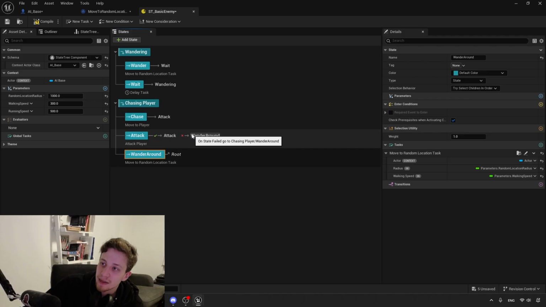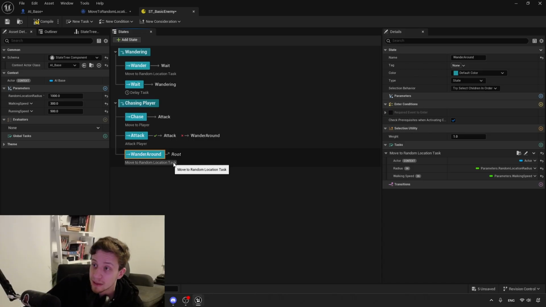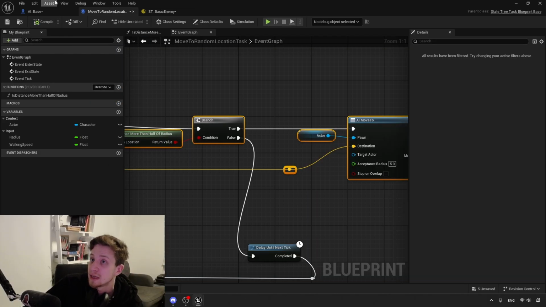So now after it fails the attack, it will go into wander around instead of trying to chase again. As you can see, easily I reuse the task that I created for something here. This is almost as practical as function libraries. It's just a continuous states.